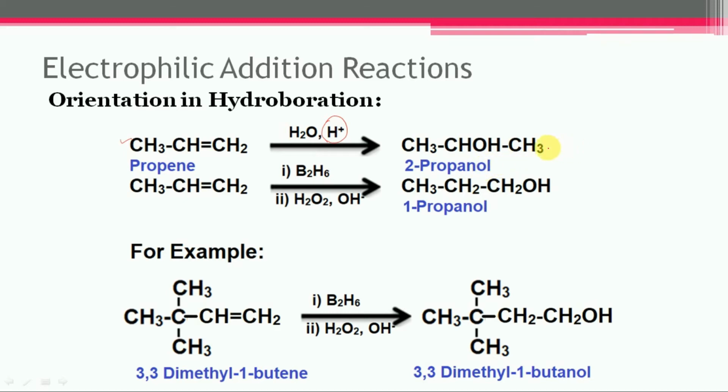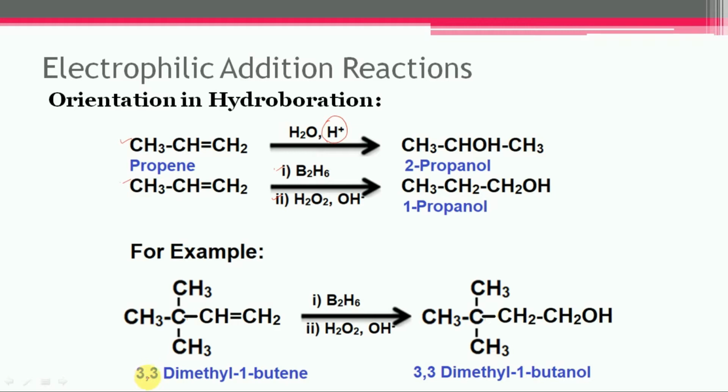In this case, the product formed is in accordance with the Markovnikov rule, and in the second case, propene is subjected to hydroboration oxidation. The first step is the hydroboration and the second step is the oxidation. In this case, 1-propanol will get formed and the product formed in this case is in accordance with the anti-Markovnikov rule.